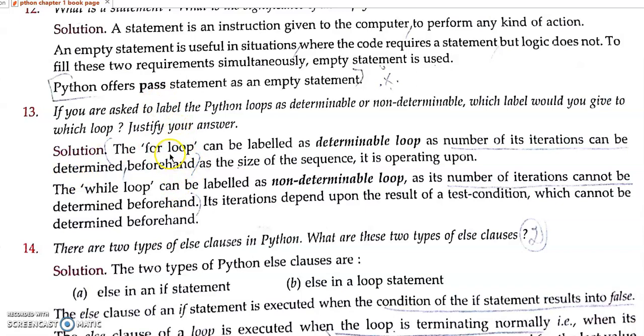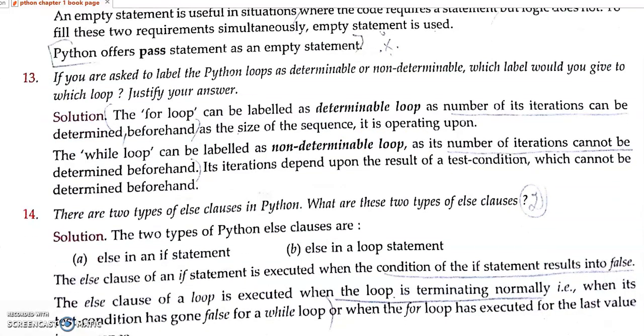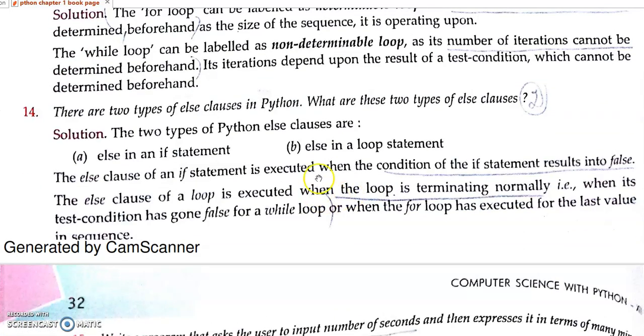For loop is also called a countable loop, determinable loop, and while loop is also called a conditional loop, and it is a non-determinable loop. Then there are two types of else clause in Python. What are they? Else in the if statement and else in the loop statement. We can introduce else in a loop statement.